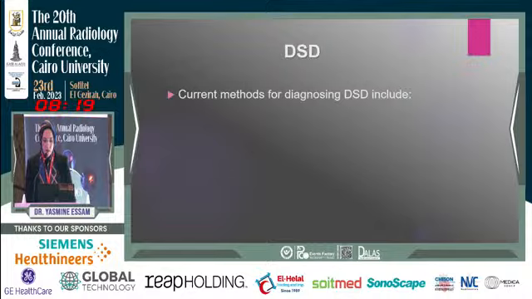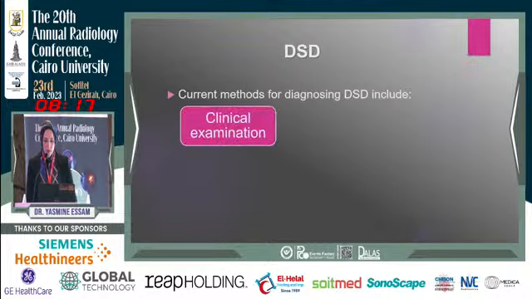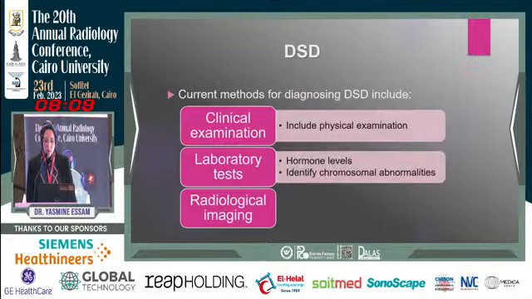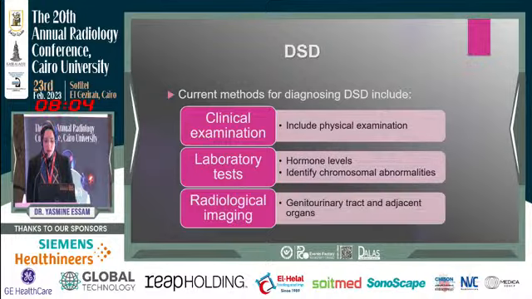The current methods of diagnosing DSD include clinical examination, laboratory tests, and radiological imaging. The clinical examination includes physical examination, laboratory tests for testing hormonal levels and identifying chromosomal abnormalities, and radiological imaging for evaluating the genitourinary tract and the adjacent organs, and the most important of them is the suprarenal glands.